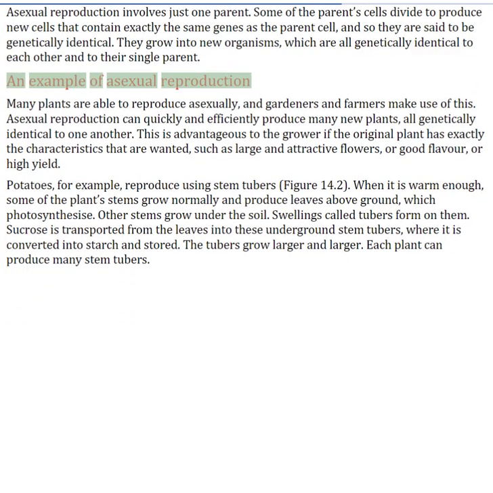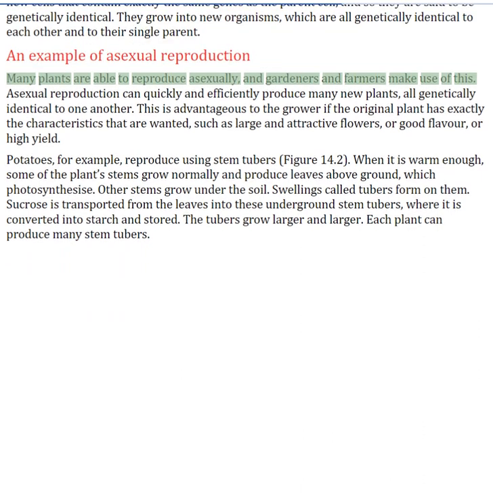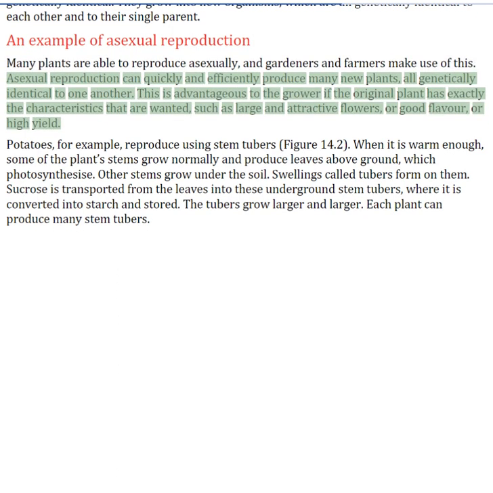An example of asexual reproduction. Many plants are able to reproduce asexually, and gardeners and farmers make use of this. Asexual reproduction can quickly and efficiently produce many new plants, all genetically identical to one another. This is advantageous to the grower if the original plant has exactly the characteristics that are wanted, such as large and attractive flowers, or good flavor, or high yield.